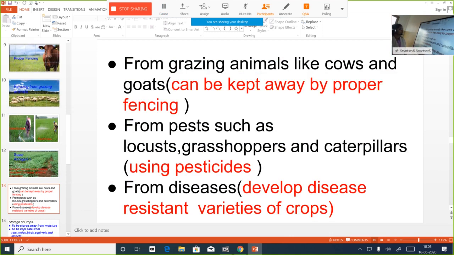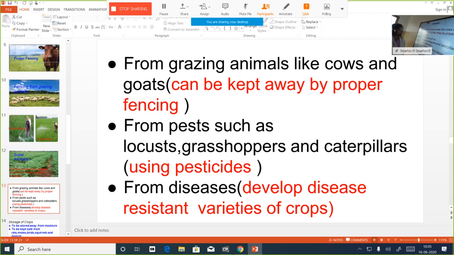Now we'll sum up. Crops have to be protected from what else? From grazing animals like cows and goats. And how can we do that? Can be kept away by proper fencing. We have to construct fences. You know what is a fence, right? Barbed wire construction. It helps to keep the grazing animals away.